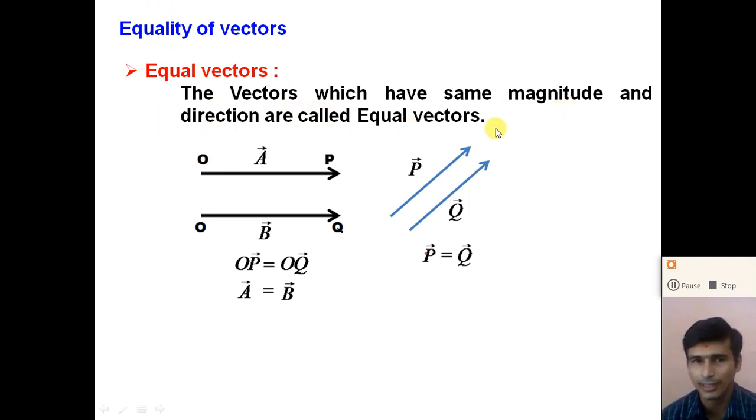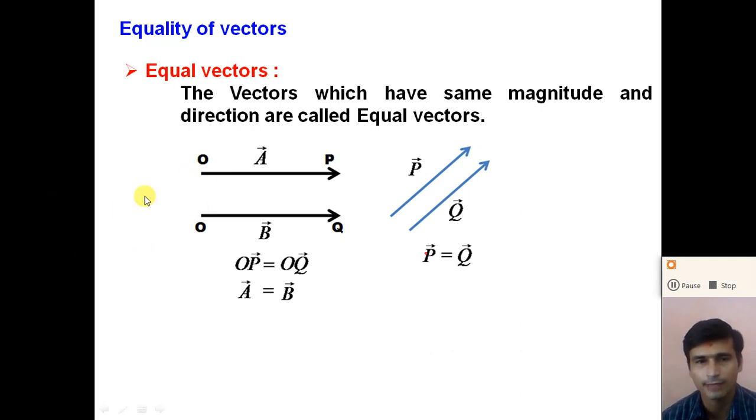So equal vectors have the same magnitude, as well as the same direction, right? If the direction is different, we cannot say the vectors are equal vectors. So the vectors which have the same magnitude and the same direction are called equal vectors.